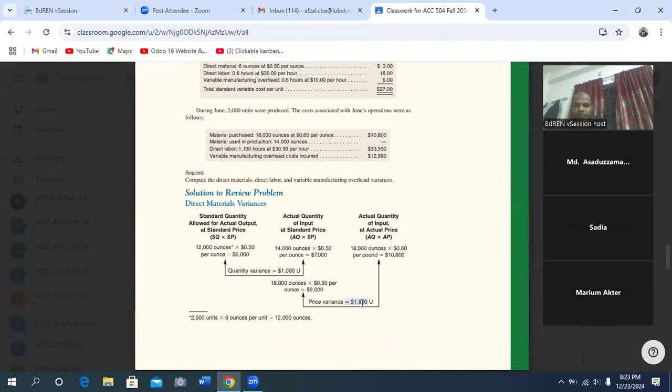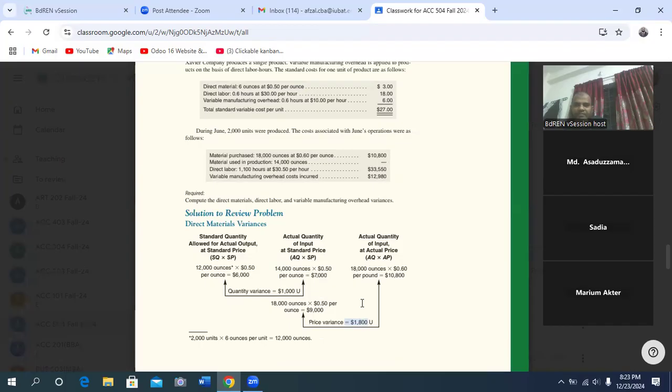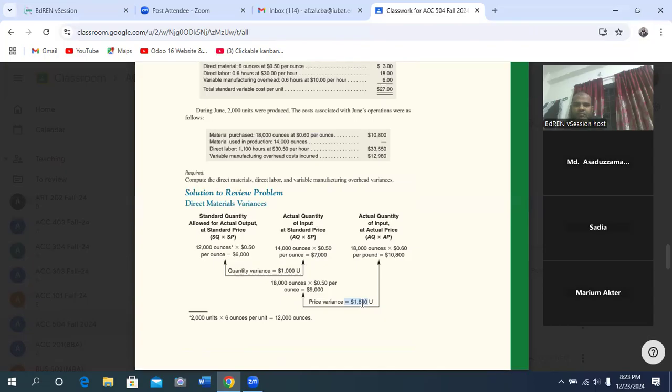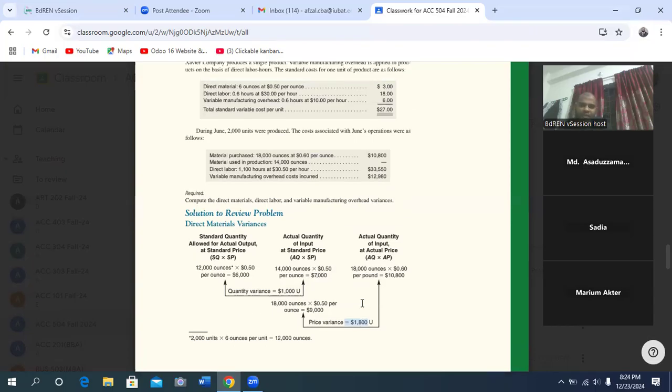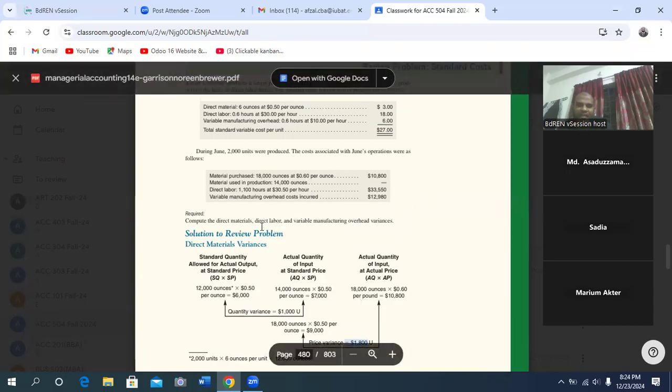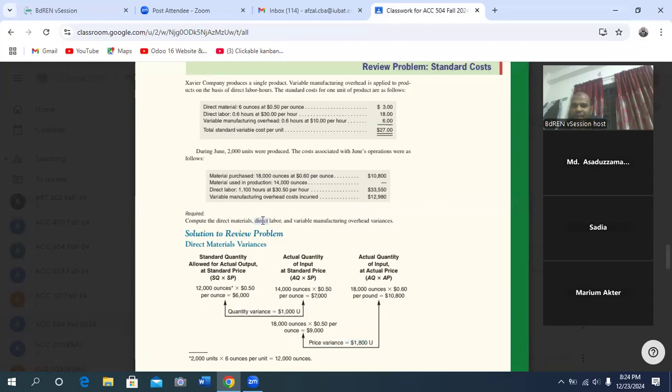Any problem understanding price variance? Okay, this is for our direct material variance. Now you have to determine the second one, direct labor variance.